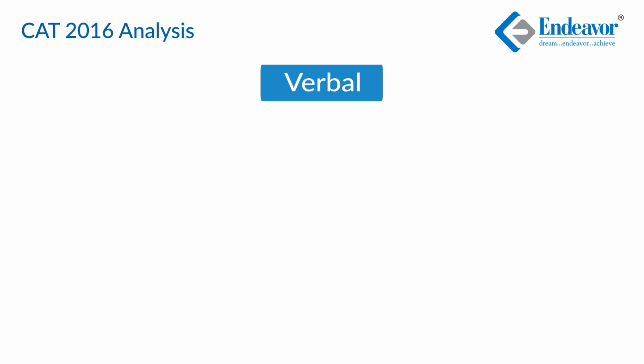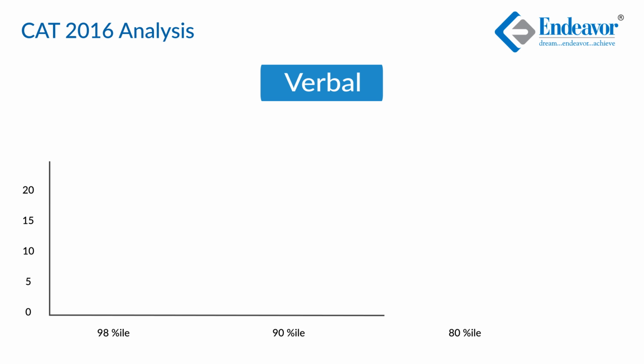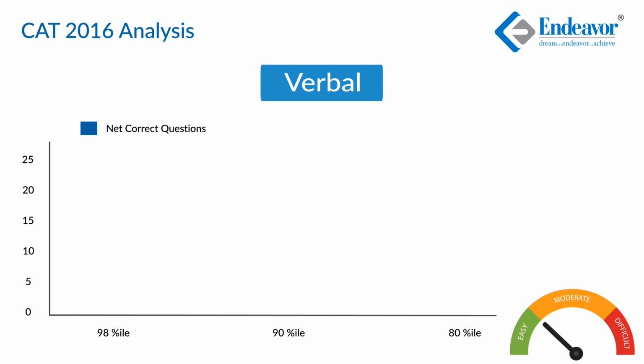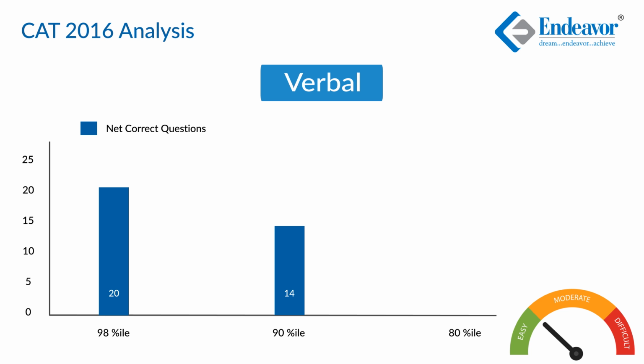All in all, for the verbal section, for securing 97-98 percentile, a net correct of 20 questions can be called a good shot. Very similarly, a 90 percentile can be given for a net correct of around 14, and an 80 percentile can be at a net correct of 10. That's for the verbal section.